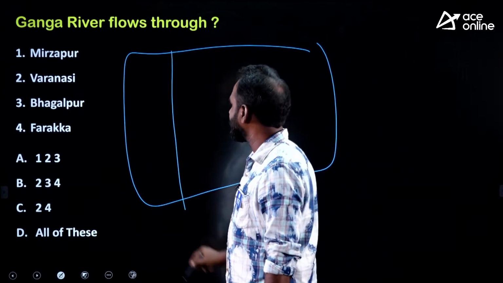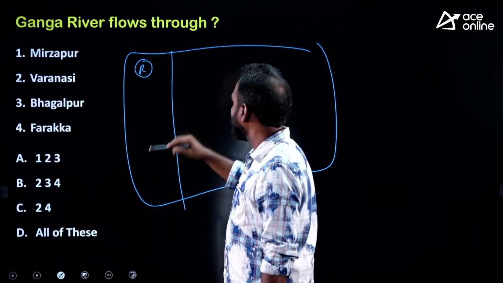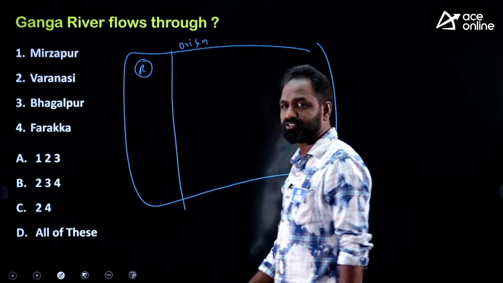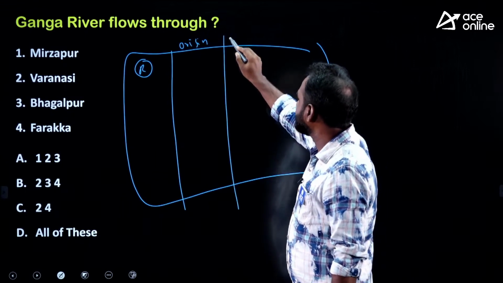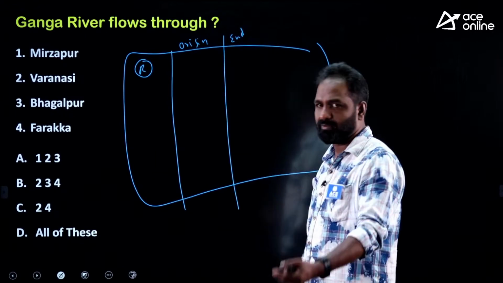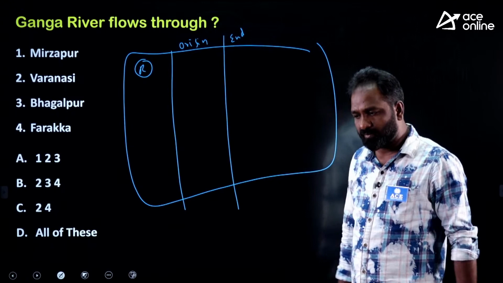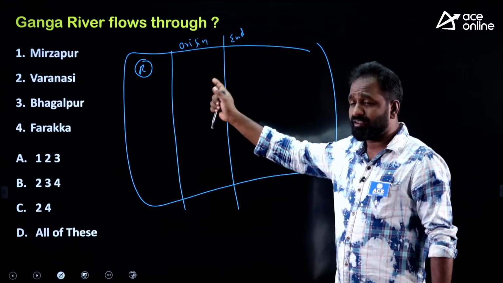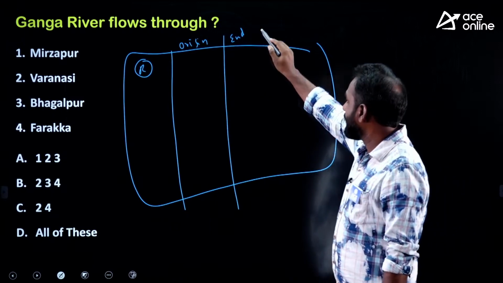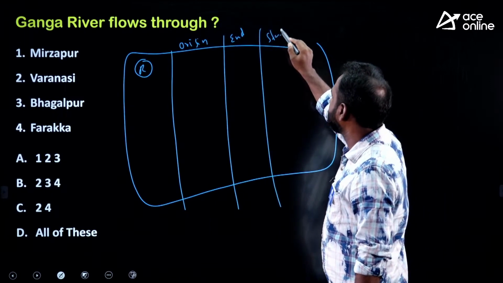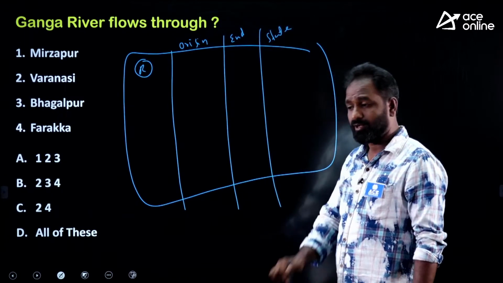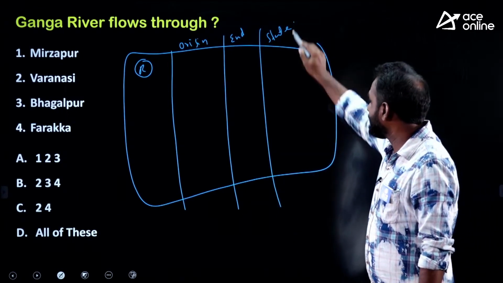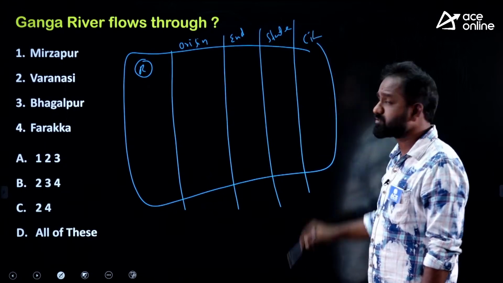So take the first, the river name. And second, you should know where the river originates, and where the river is going to end, whether the Bay of Bengal or the Arabian Sea or whatever it may be, which state, which place, exactly where it ends and exactly where it originates. Third, through which states it passes, how many states, 7 states, 5 states, and the city names and state names. Along with state names, you have to write the city names also.